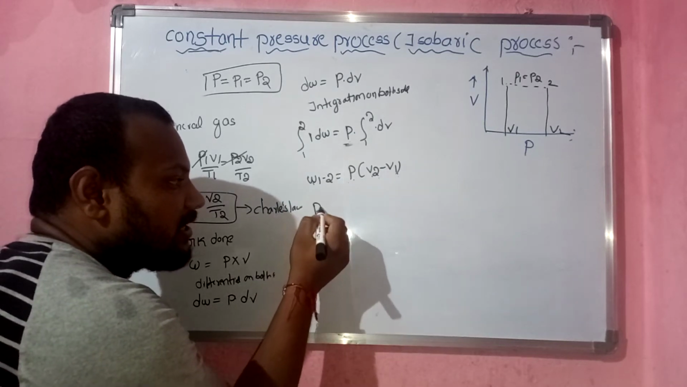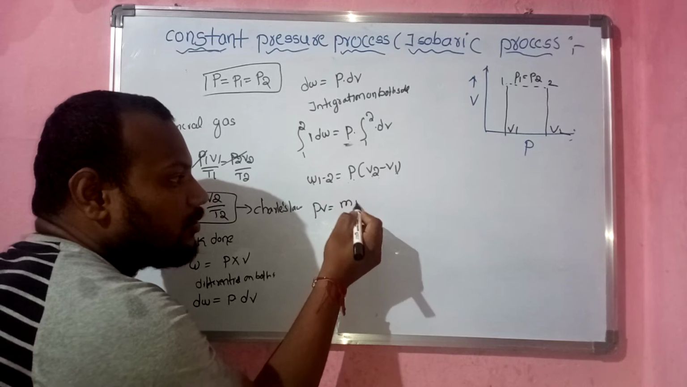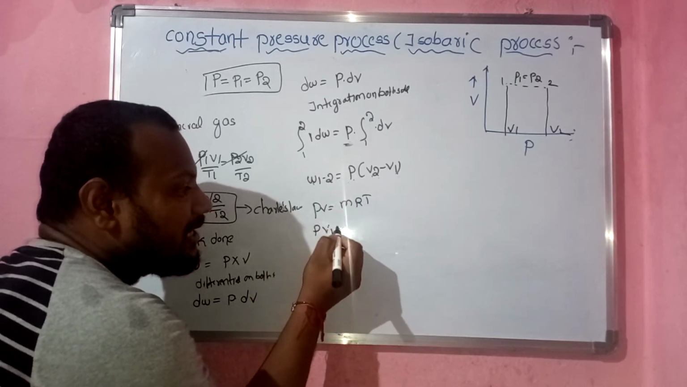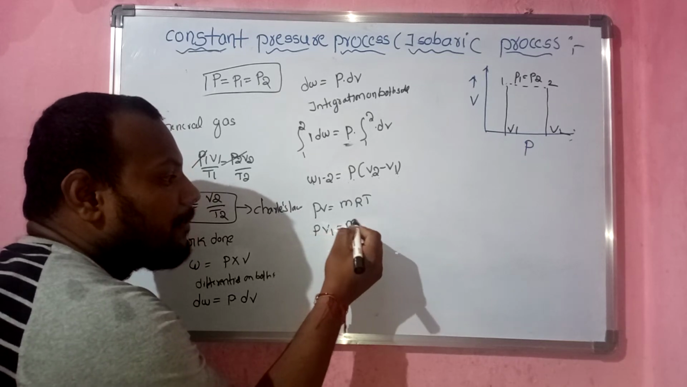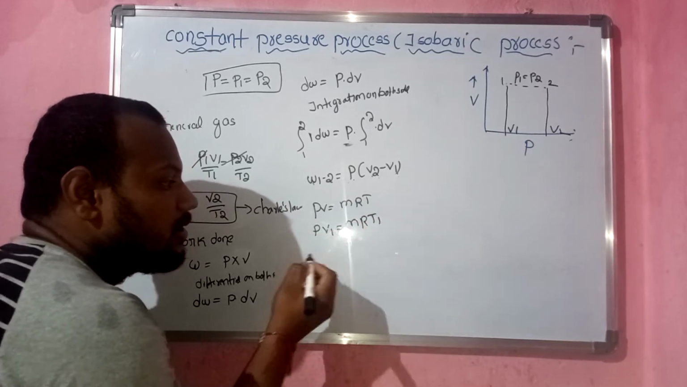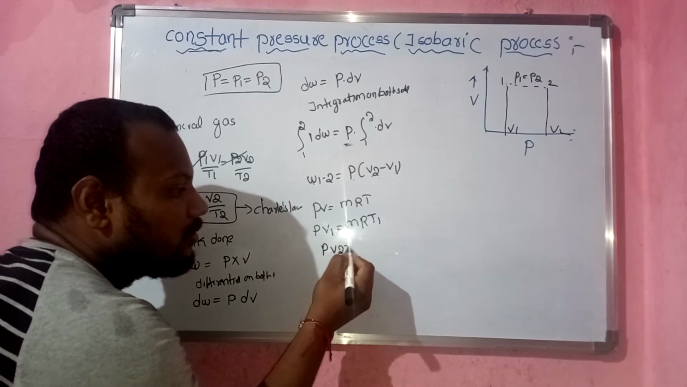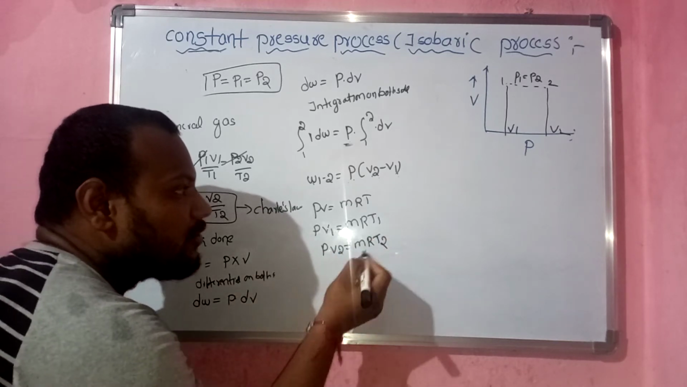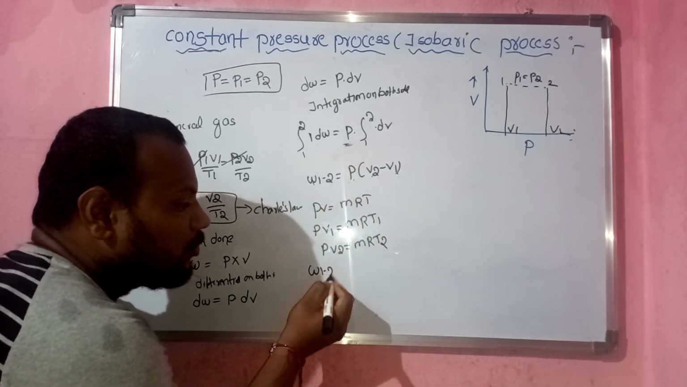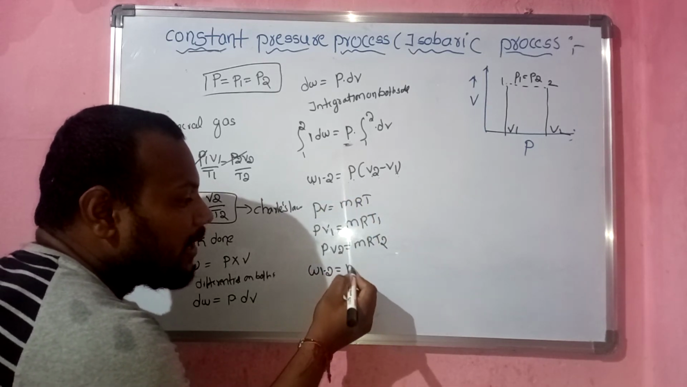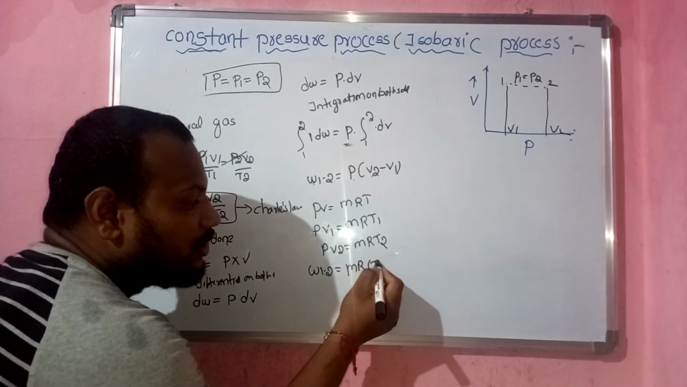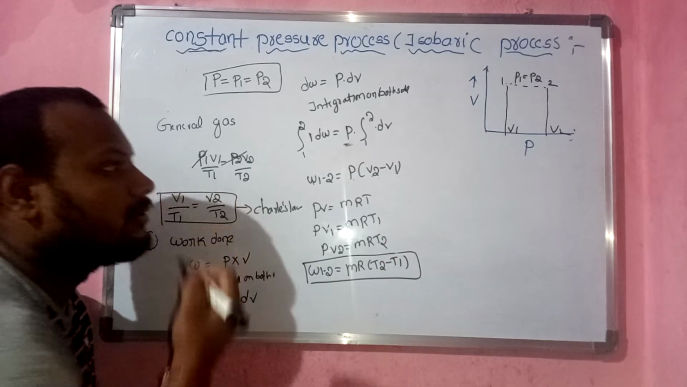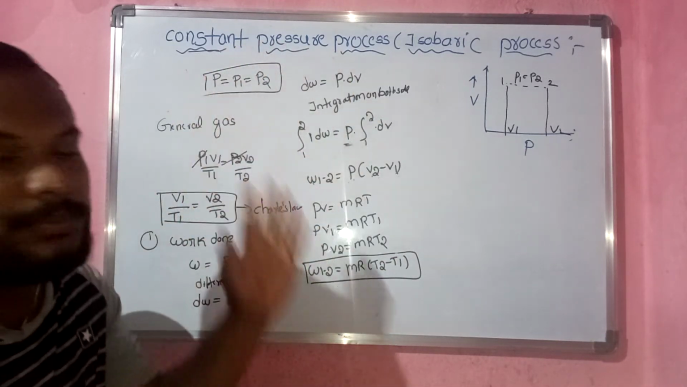So we know the general gas equation, PV is equal to mRT. The pressure is constant, the volume is varying: PV1 is equal to mRT1, and the same thing, PV2 is equal to mRT2. So now substitute the values here. W1 to 2 is equal to mR into T2 minus T1. So this is the work done for the constant pressure process.